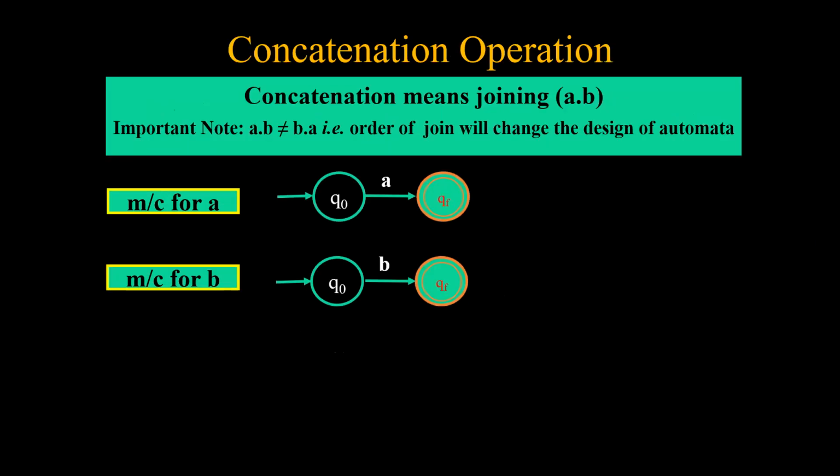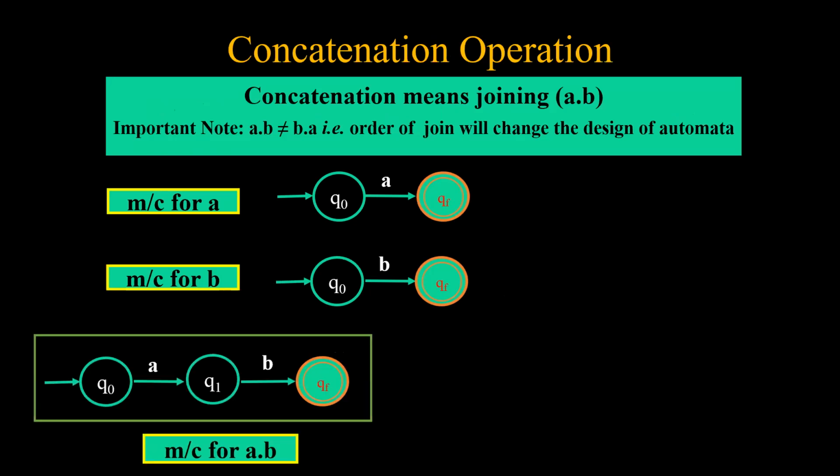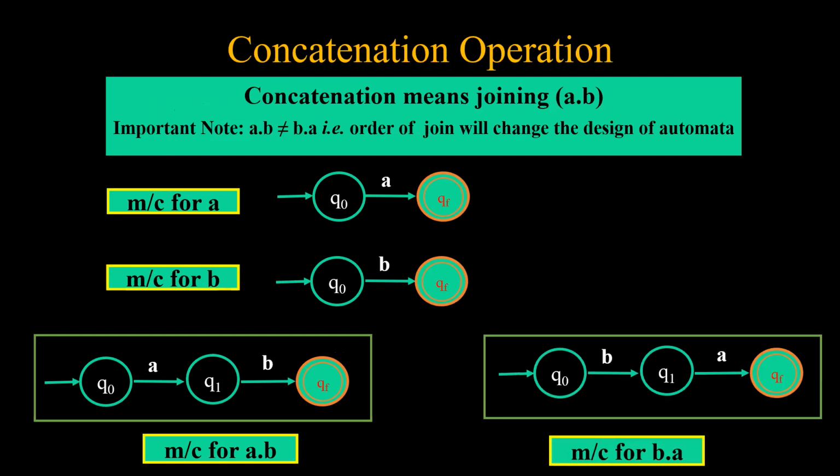Next is concatenation operation. Concatenation means joining. So if I have two machines, one is the machine for A, another is the machine for B, and I want to concatenate, the concatenation will be the A state followed by the B state. Please remember that concatenation in the order A, B is not the same as concatenation in the order B, A. So there's an important point that A into B is not equal to B into A.